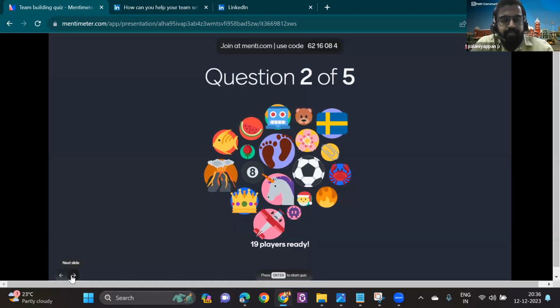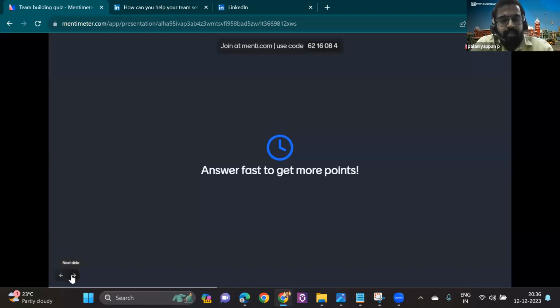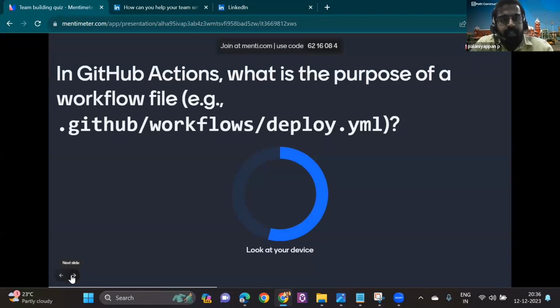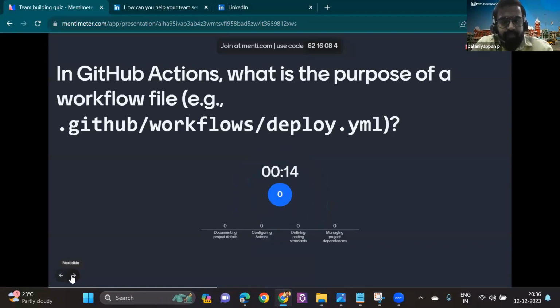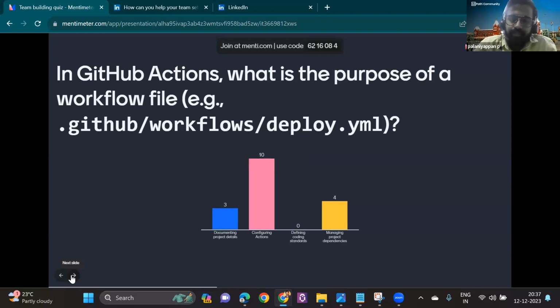In GitHub Actions, what is the purpose of a workflow file? Good. So the right answer is configuring actions.